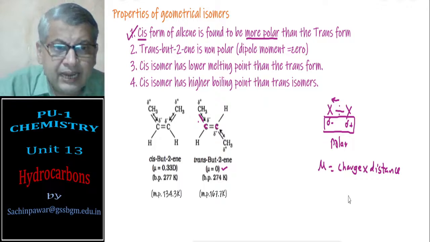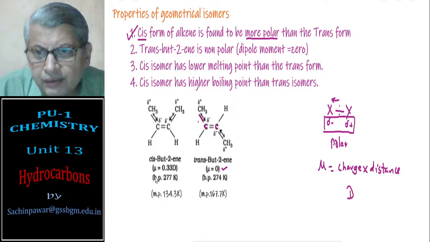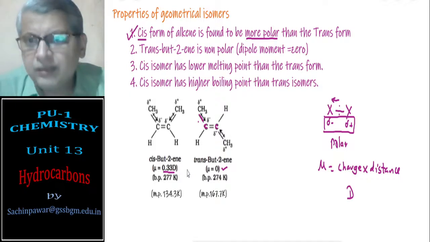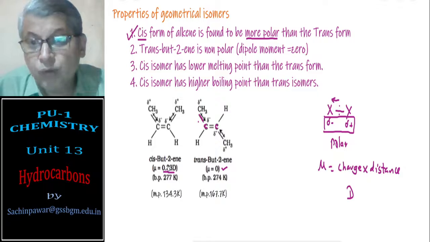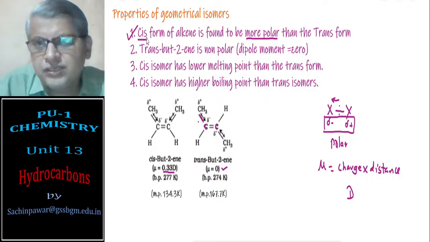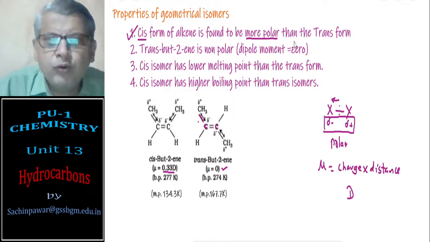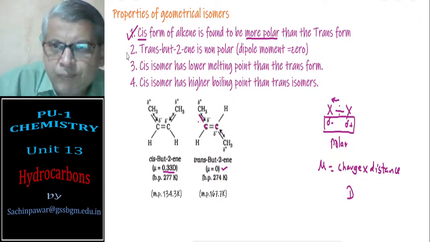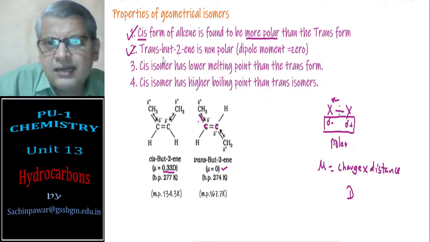You see that the cis isomer has 0.33 Debye of dipole moment, that is, more polar than trans, and that's the explanation for the first point: the cis form of alkene is found to be more polar than the trans form. Okay, the second point also is covered here.